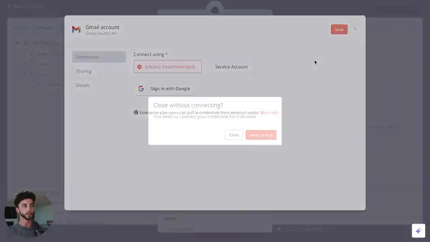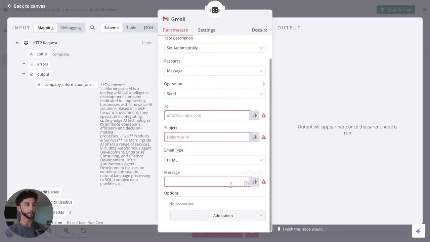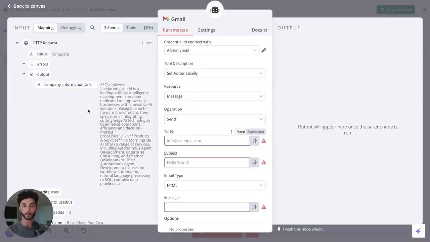Once you've set up that connection, you can close this and you will see the connection that you set up here. Basically, that's what we're going to be sending emails through. And then we can get into setting this up. Because this Gmail tool is going to be used to send a reply back to the person who submitted the form and say, hey, sorry, you're not a good fit for us, you want to send it back to the person who submitted the form.